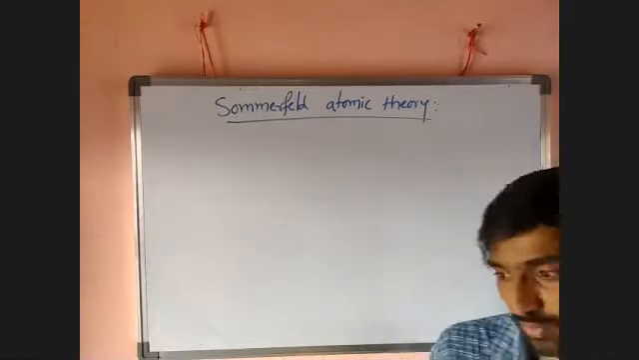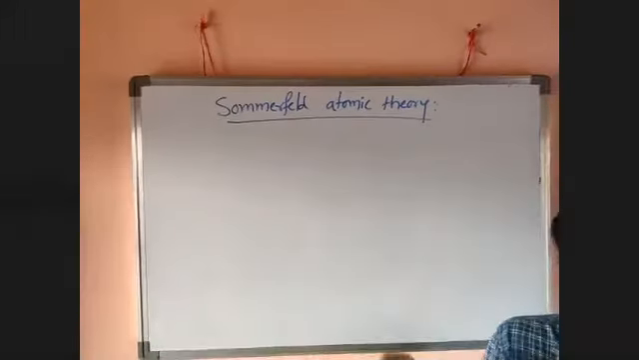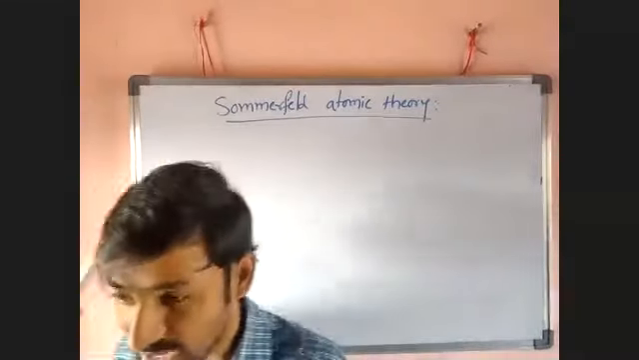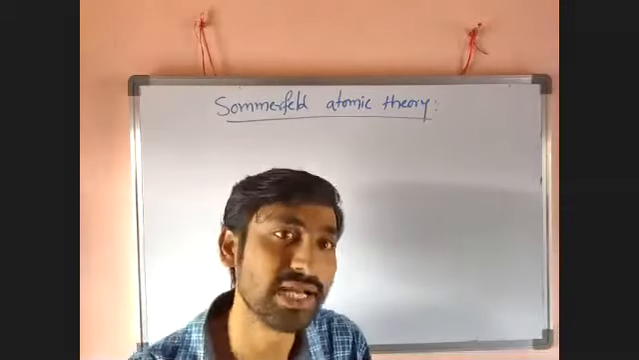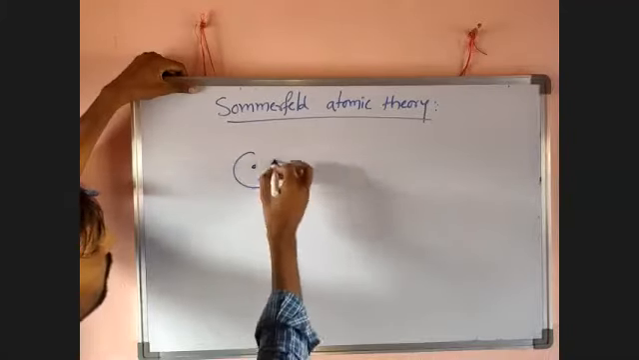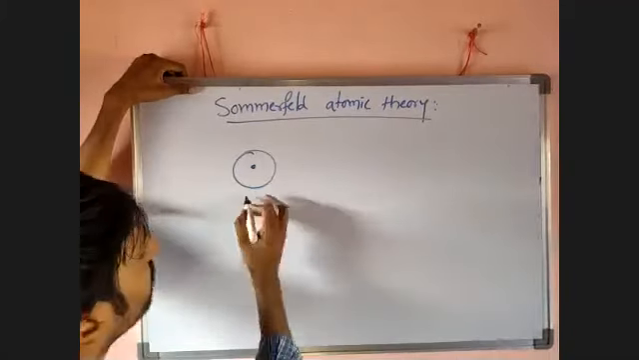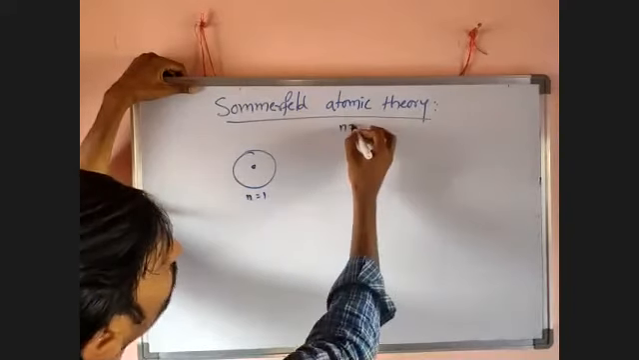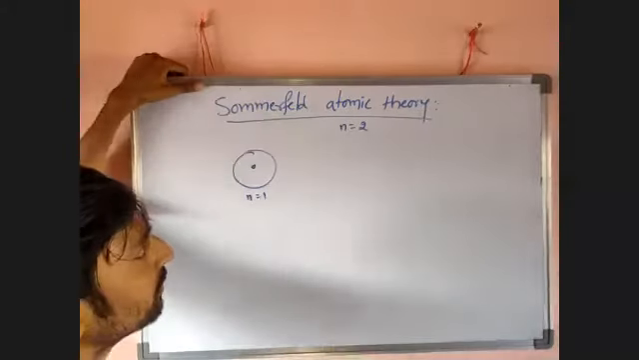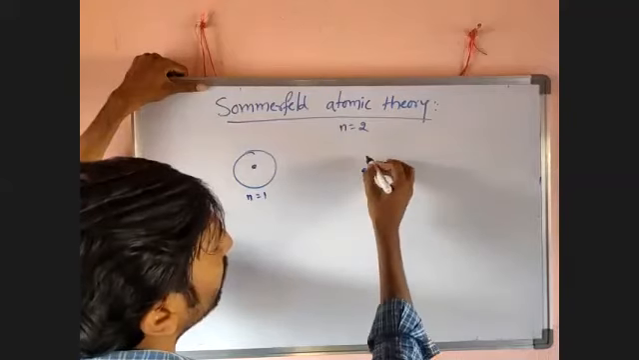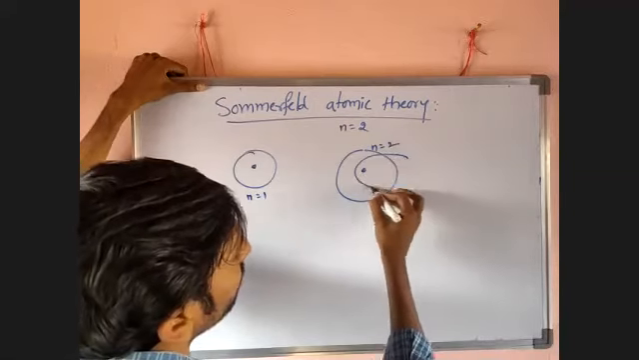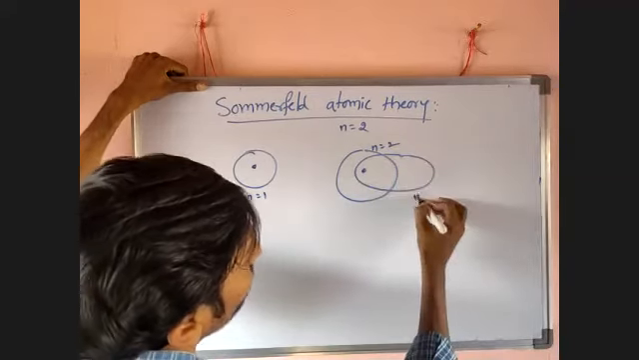So we can assume that in Bohr's theory the orbit has a round or spherical shape. But according to Sommerfeld, it is not only a circular path, it can also be an elliptical path. I want to draw one diagram here. If n equal to 1, it is a circular path actually. For example, if n equal to 2, one of the orbits is a circle, that is n equal to 2, and n equal to 1 is elliptical.